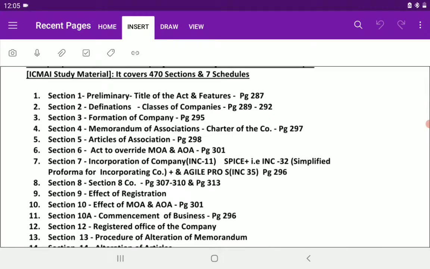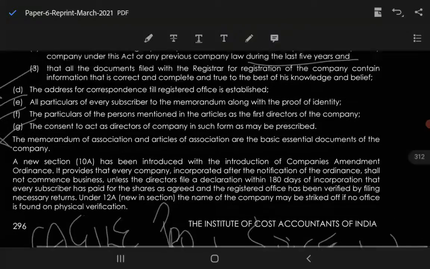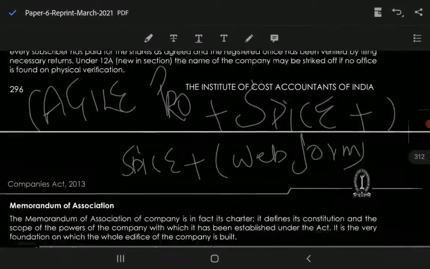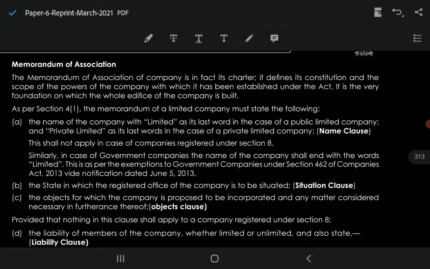Here it is the memorandum of association. So what do you mean by the memorandum of association? As I've already said, it is the charter of the company and the scope of the powers of the company, which has been established under this act. It is the very foundation on which the whole edifice of the company is built.